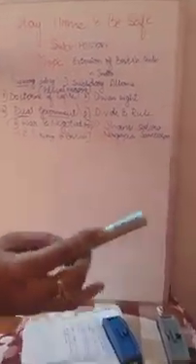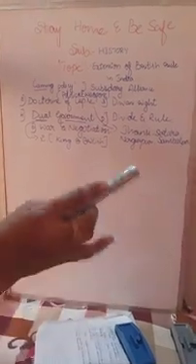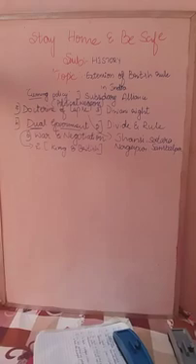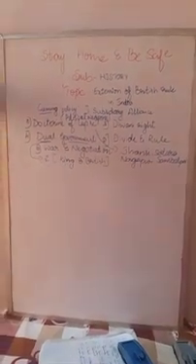Then they started to help one king and declared war. When one king declared war against another king, the British helped one side.